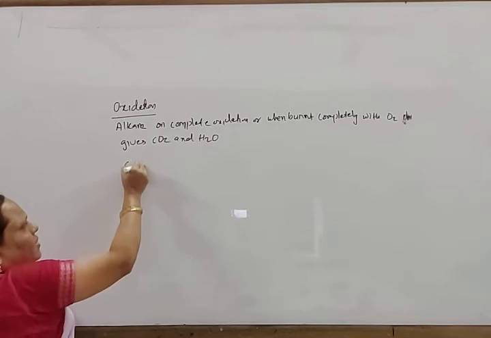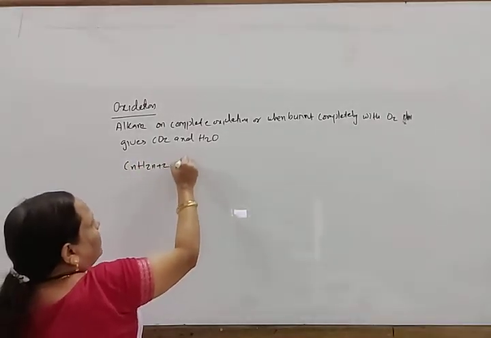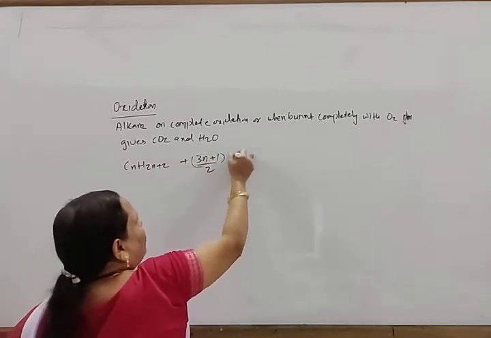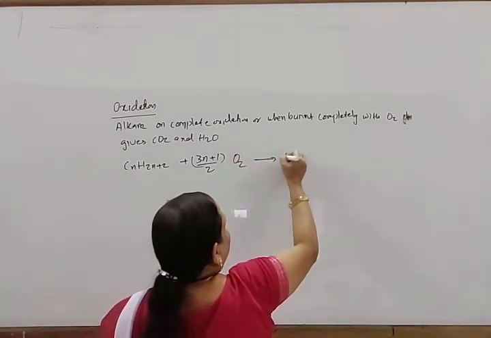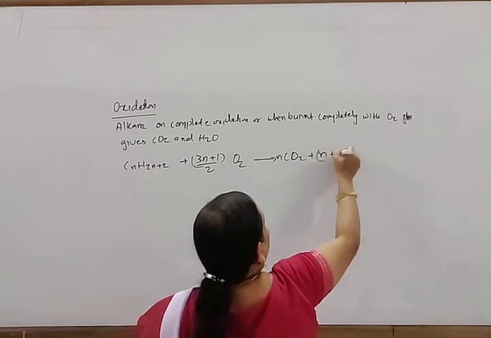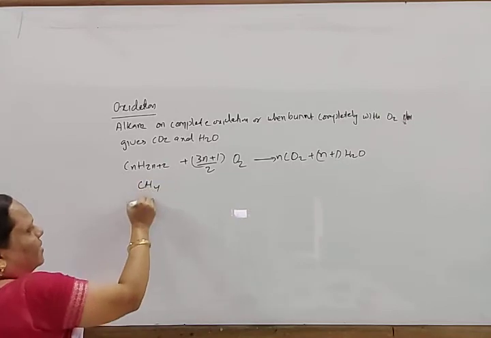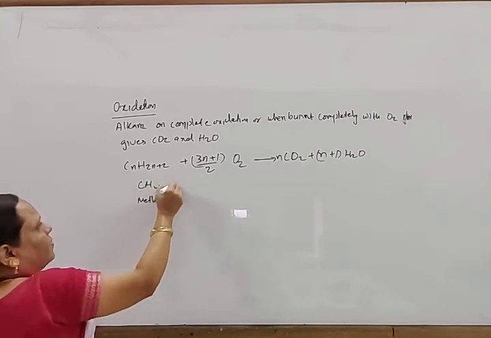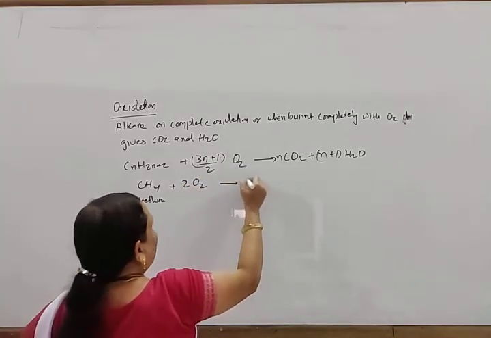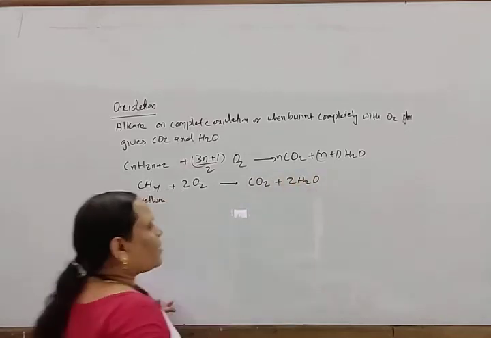For the general formula, if the alkane has formula CnH2n+2, then it requires (3n+1)/2 moles of oxygen to give n moles of carbon dioxide plus (n+1) moles of water. If you take the example of methane, it requires 2 moles of oxygen to give carbon dioxide plus 2 H2O.